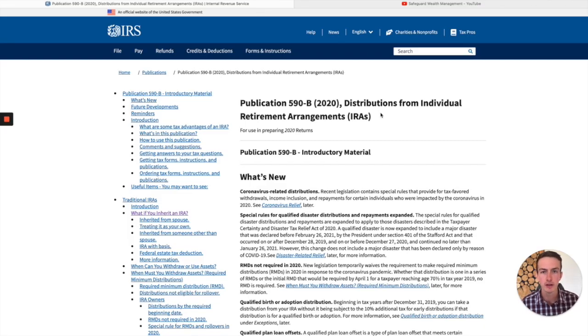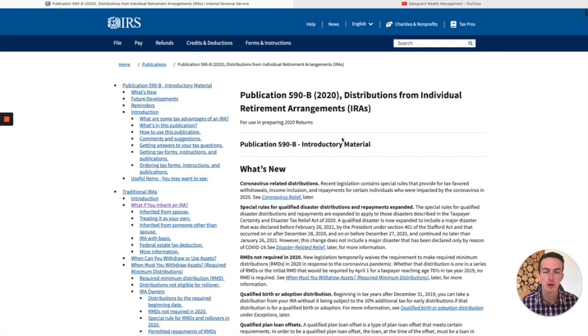Okay, so let's go over here. And what we're going to be focusing on today is Publication 590-B. Okay, and this was a 2021 rule used for preparing 2021 returns or 2020 returns. This has not changed for 2021.